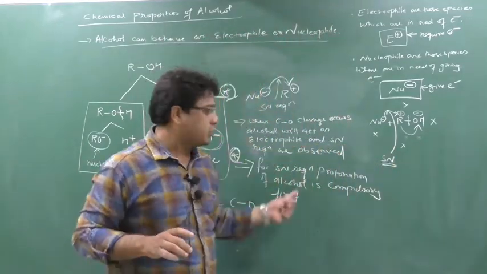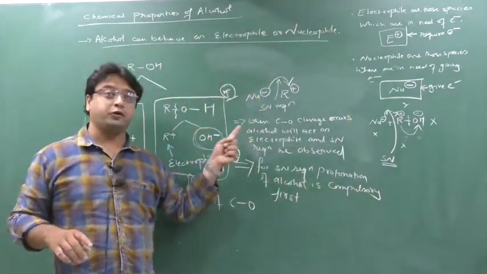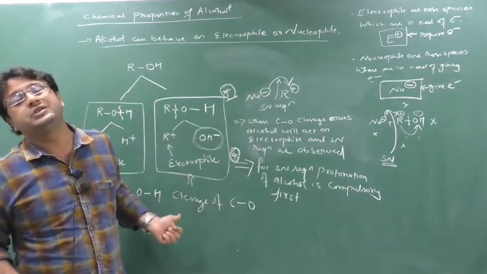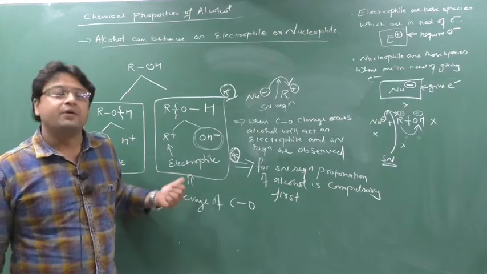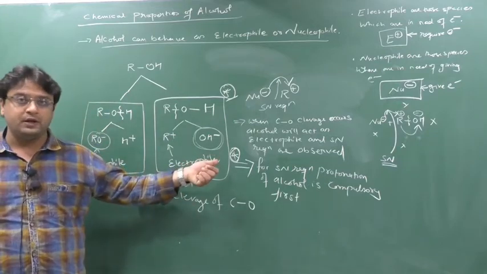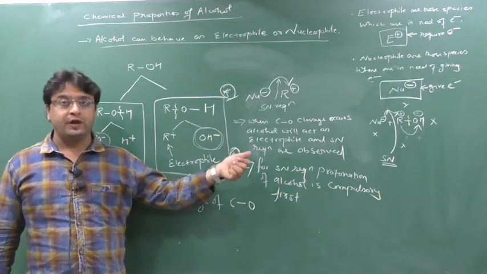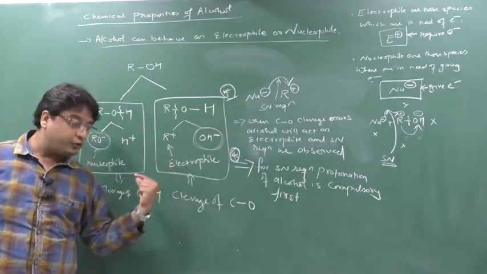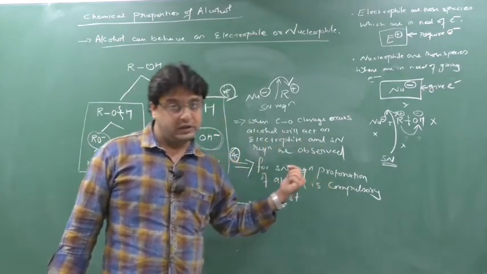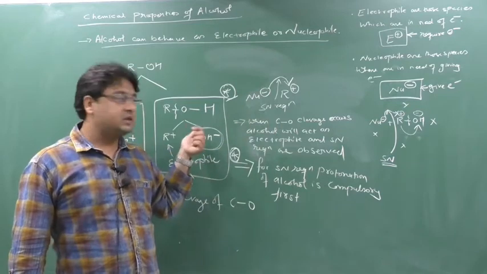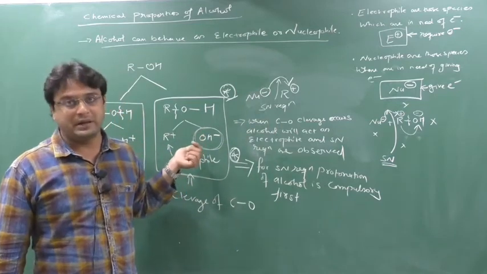So this is very important. These two key points are important for your competition exam also: whenever the CO cleavage occurs, the alcohol will behave as an electrophile. For an electrophile there is a nucleophile, so the nucleophile will come to the electrophile. Whenever a nucleophile comes to the electrophile to do the reaction, such a type of reaction is known as an SN reaction. So the SN reactions will occur during the mechanisms.